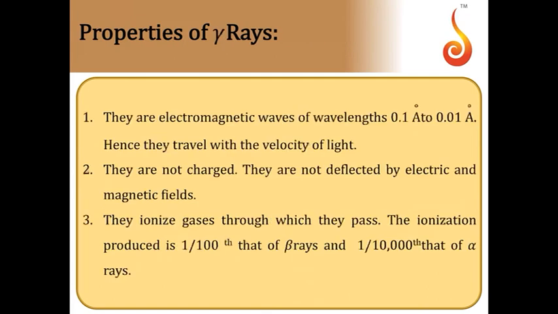Coming to gamma rays, they are electromagnetic waves of wavelength 0.1 angstrom to 0.01 angstrom. They don't have any mass, they are photons. They travel with the speed of light. They are uncharged, so they are not deflected by electric and magnetic fields. They also ionize the gases through which they pass. Their ionization power is 1/100 that of beta rays and 1/10,000 of alpha rays. So they have the least ionizing power among all three radiations.